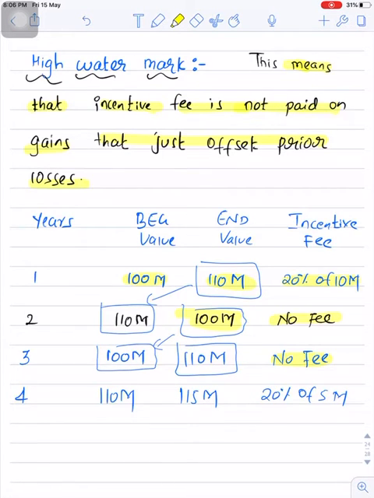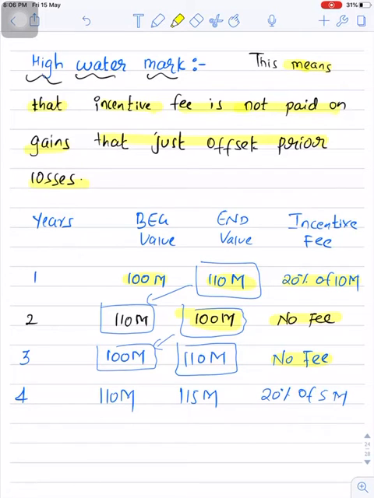As the fund has shown the value of 110 million in the beginning of year 2, until and unless the fund crosses this 110 million level, there won't be any incentive fee for the fund manager.